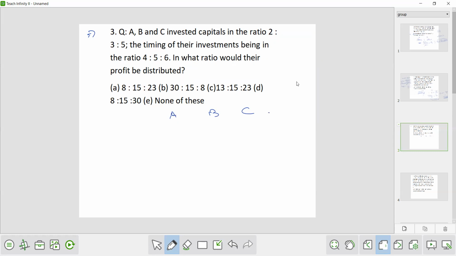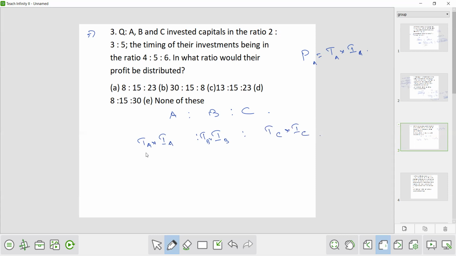So if I talk about profit, I have told you one formula in partnership, that profit is equal to time into investment. Okay. So what will be the profit of A? Time of A into investment of A. So here you can write that time period of A into investment by A is to time period by B into investment by B is to time period by C into investment by C.